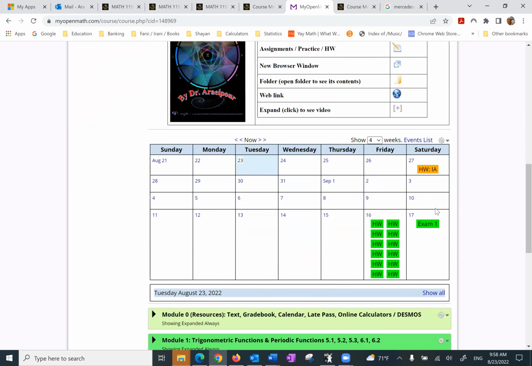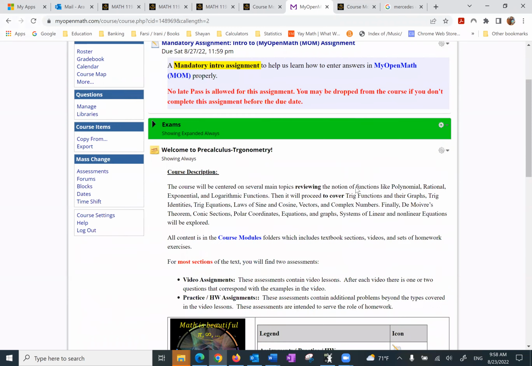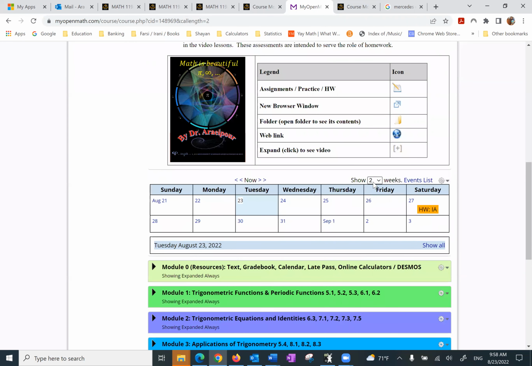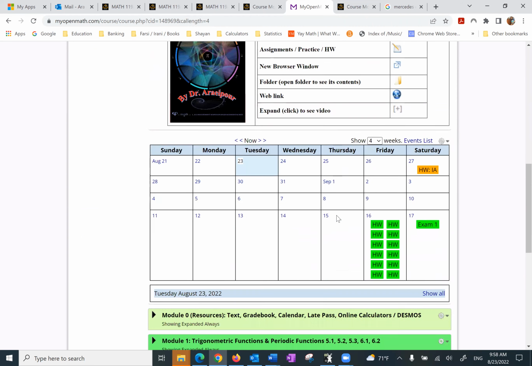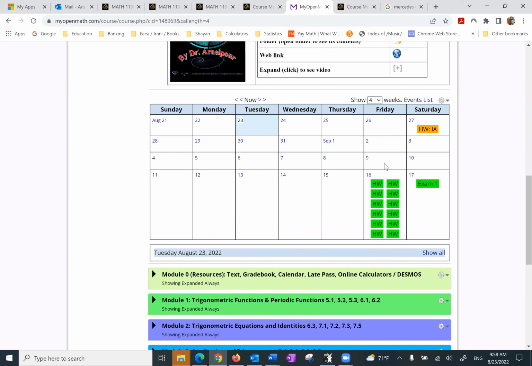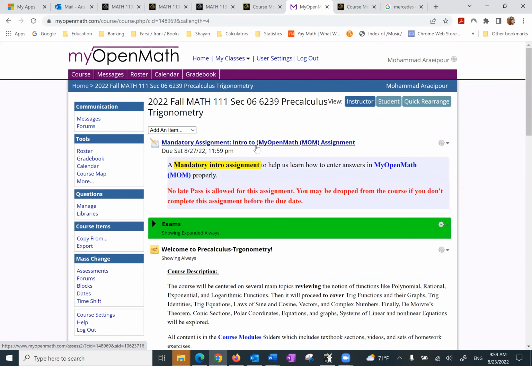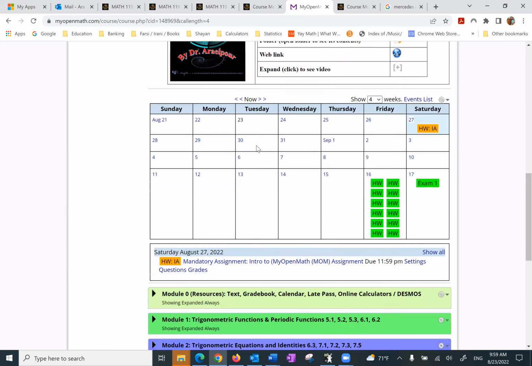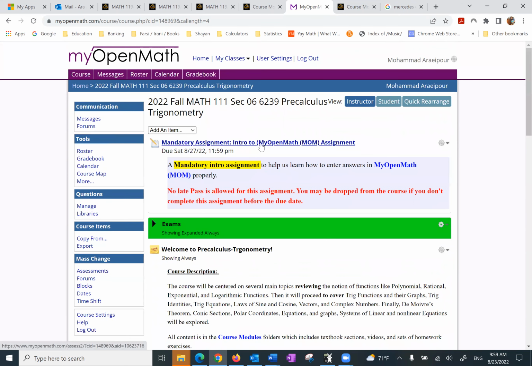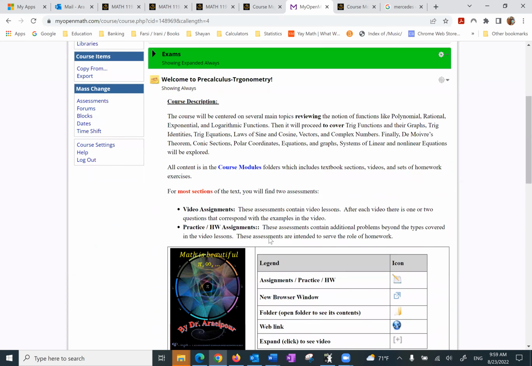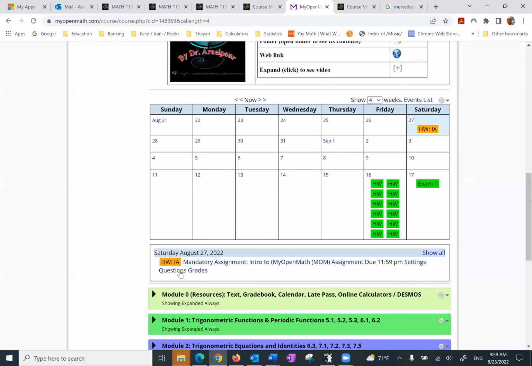As we scroll down, we see the calendar, and notice this number 4. Let me just quickly change it to 2. That means I'm changing it down to 2 weeks. But the norm is 4 weeks, and it's up to you, whatever you want to do. You do it as you wish. And notice the first homework, if I click on it, this is the same top homework that was here, Introduction to MyOpenMath. And you can access it right from here or right from here when I clicked on it here.